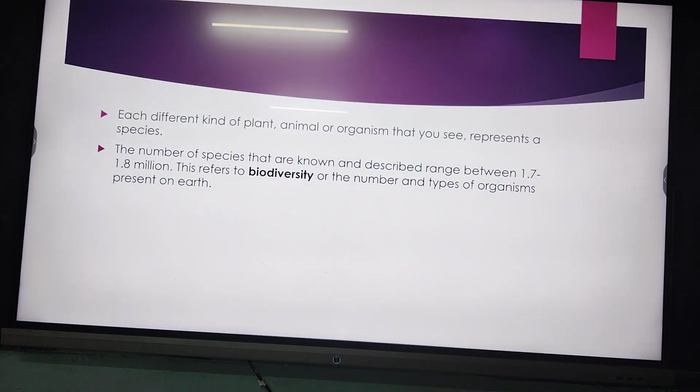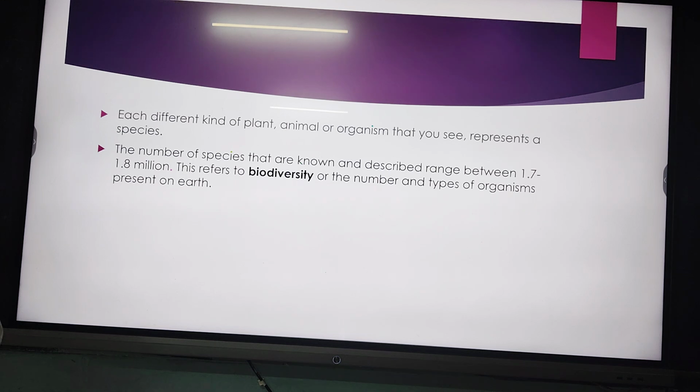1.7 to 1.8 million species. Now, whatever number of species there are, just suppose you are going into a forested area. There may be many different kinds of plants, some larger trees, some smaller flowering plants, and some grasses.